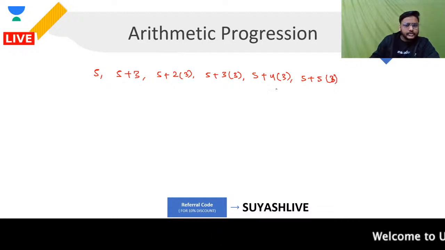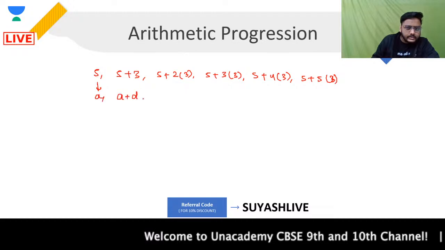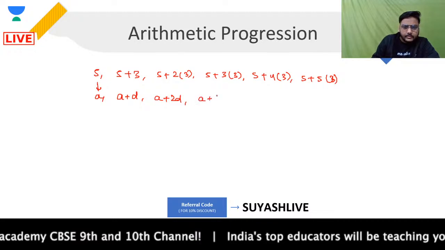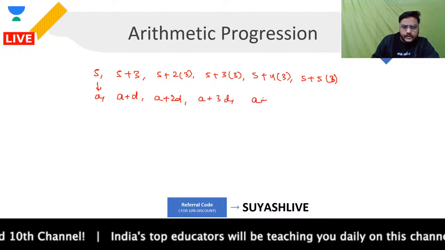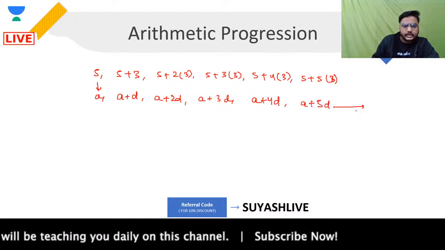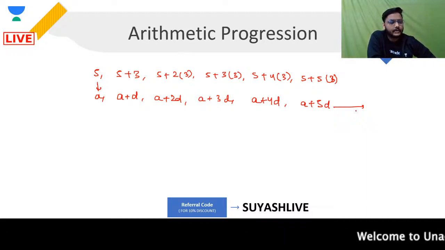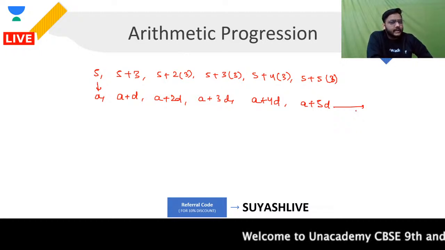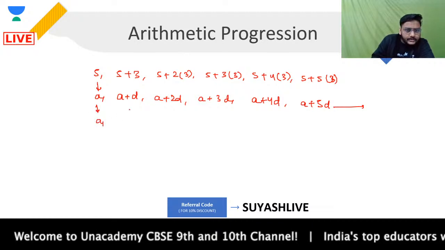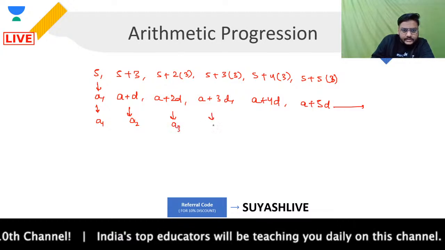And so on. So basically, can't I say that this is A? Then we have A plus D. Then A plus 2D. Then A plus 3D. Then A plus 4D. Then A plus 5D, and so on. Yes or no, guys? Do you agree with me or not? Please tell me. Everyone clear? So this is how we talk about any AP. And if you see, this A is representing my first term, this is representing my second term, this is representing my third term, this is representing my fourth term.